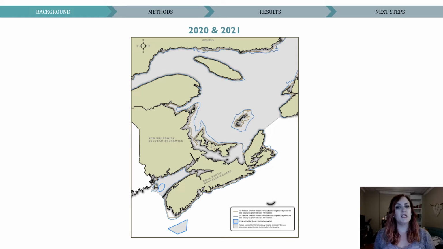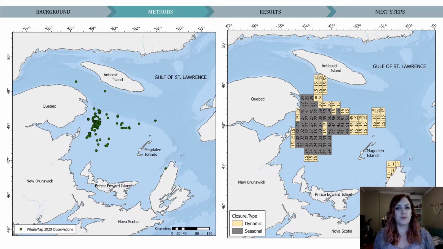And finally, the 2021 measures remained unchanged from 2020, except the trigger for a season-long closure was changed to a second sighting only during days 9 to 15 of the closure period. So following these criteria of each of the four protocols, we used 2020 sightings from Whale Map to trigger hypothetical closures to compare the effects of each protocol.